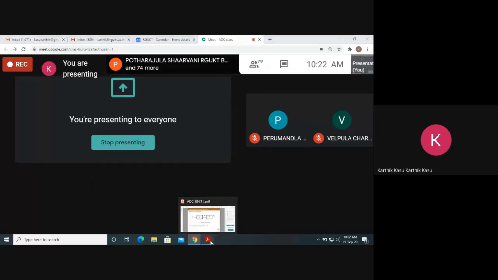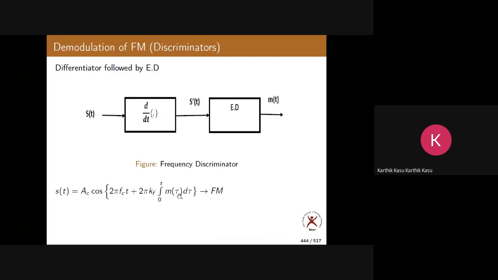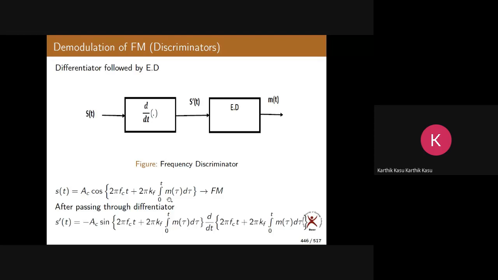What is the answer? Right. So this is the differentiation. A_c is A_c only. Cos becomes minus sin, no? As it is. Next, the differentiation of this term should be done, d by dt of this term.